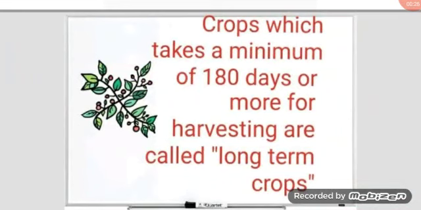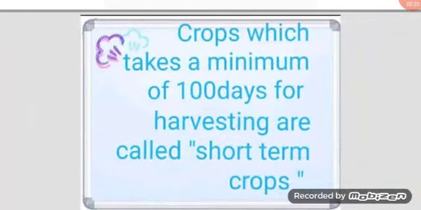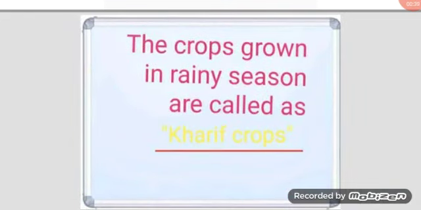Crops which take a minimum of 180 days or more for harvesting are called long-term crops. And crops which take a minimum of 100 days for harvesting are called short-term crops. Let us know somewhat about kharif crops and rabi crops.